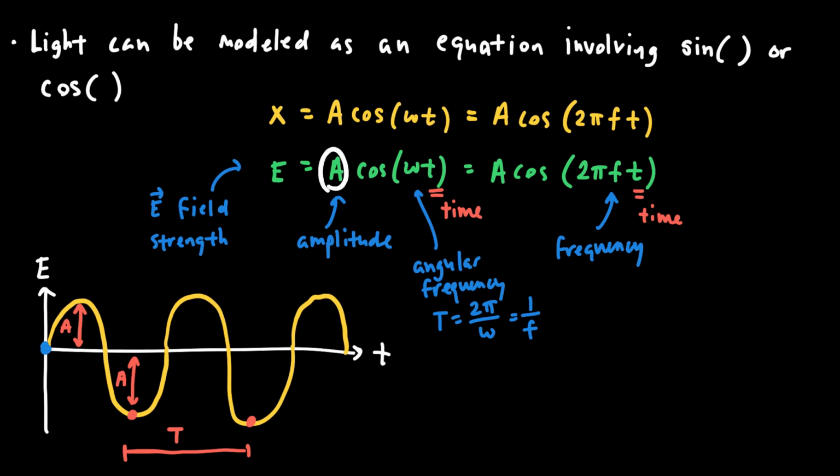But regardless, I can write an equation for the electric field as a function of time, where A is the amplitude of the oscillations, omega is the angular frequency, which is related to the period and the frequency with the equation given below. Or I could substitute in 2 pi f instead of writing angular frequency and get the same exact equation from the manipulations down below. But bottom line, this equation tells me that as time moves on, the cosine function changes and I get different values of the electric field.